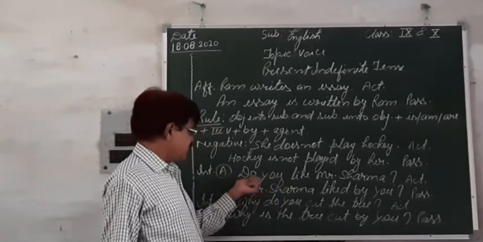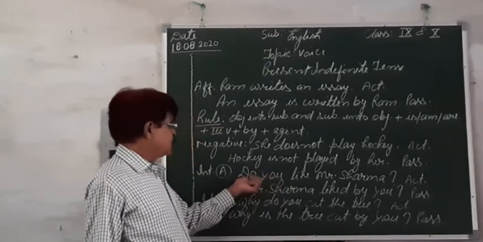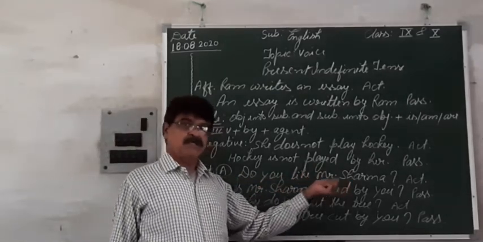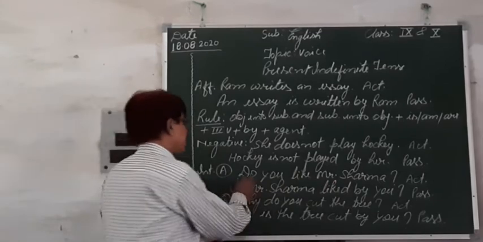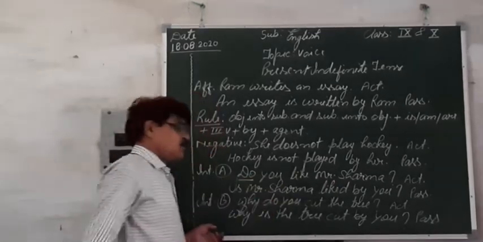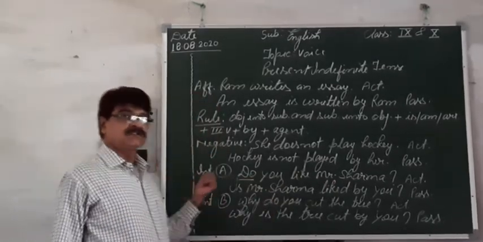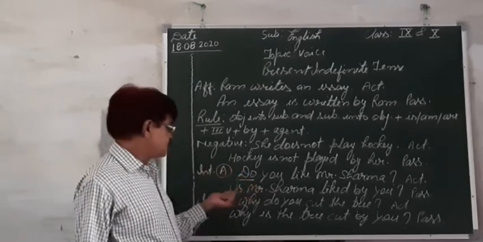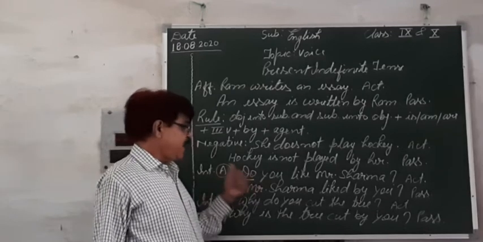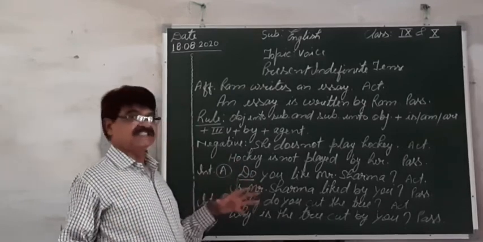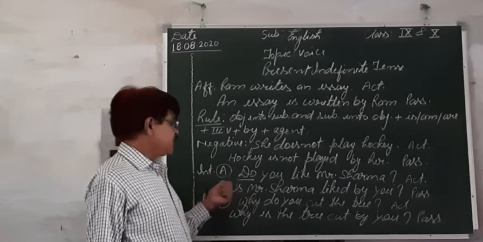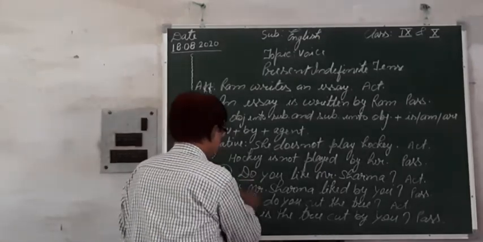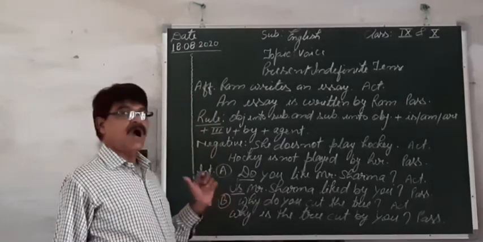This sentence is in interrogative A. Do you like Mr. Sharma? And here the sentence begins with the verb, that is do or does. And when we change these sentences into passive, then we are to use helping verb is, am, are.